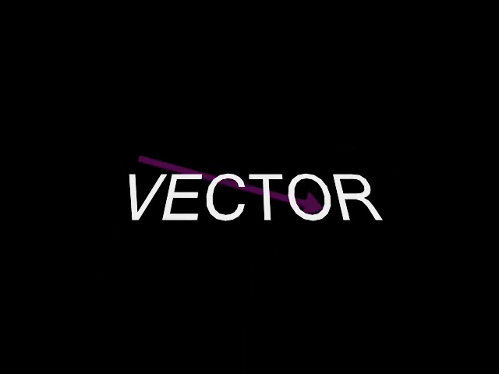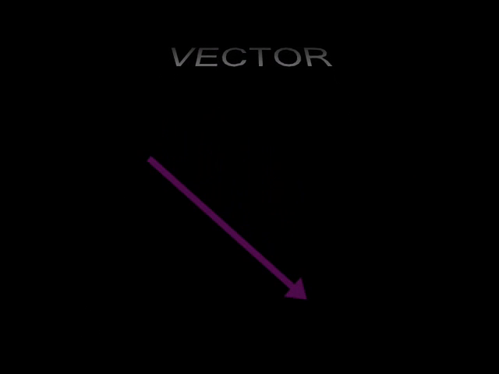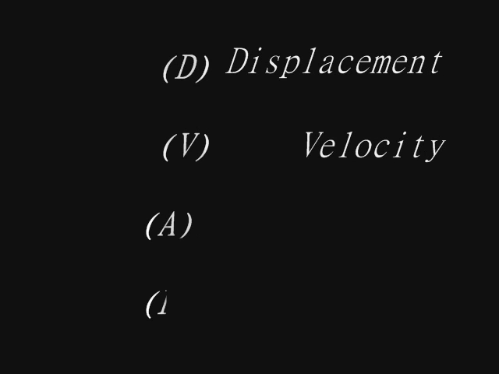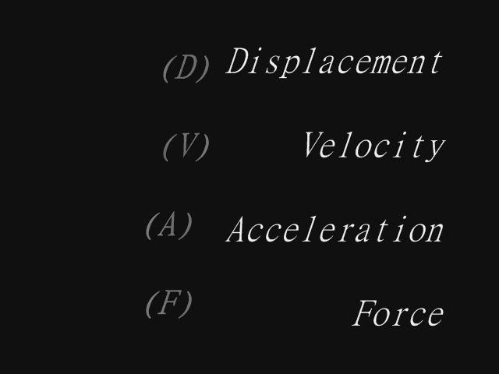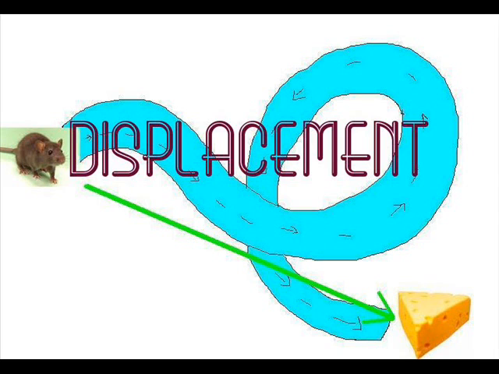A vector is a quantity that has both magnitude and direction and is represented by an arrow. The arrow's direction is the direction of the quantity, and the length of the arrow indicates its magnitude. Displacement, velocity, acceleration, and force are all vectors.